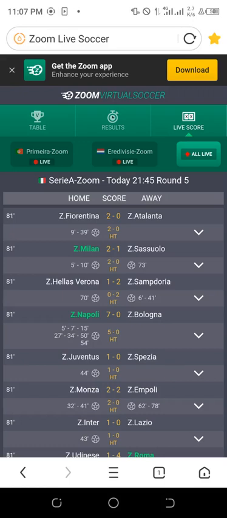I want to show you these tricks that you can use to play Lotto. In case you are new to it, I don't know if any of you know what Lotto is. Normal Lotto, where you get numbers and play with. You can use these tricks on UC web browser through this Zoom Live Soccer as they are still playing.